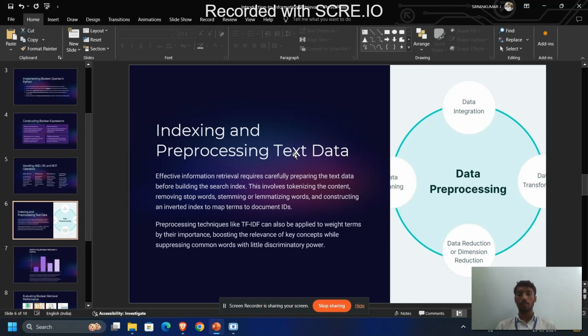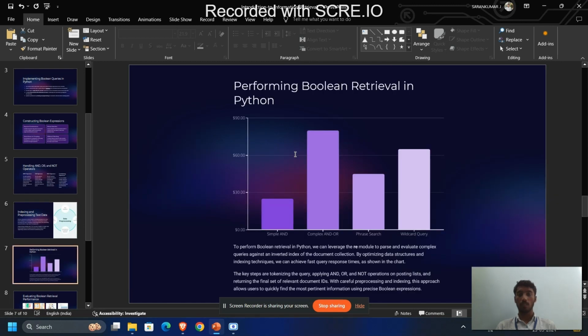Indexing and pre-processing text data. Preprocessing techniques like TF-IDF can also be applied to weight terms by their importance, boosting the relevance of key concepts while suppressing common words with a stop word dictionary. This is the flow chart of performing Boolean retrieval in Python.